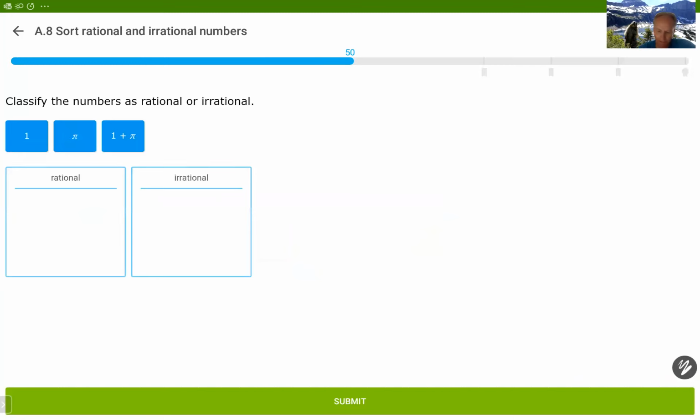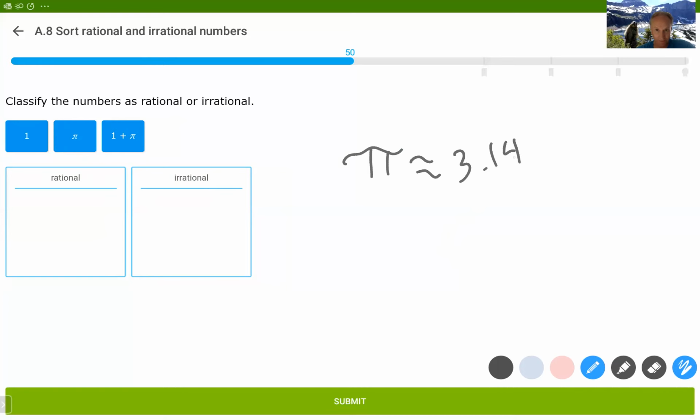Okay, now pi is also irrational. Pi is also considered to be a transcendental number. Pi, approximately 3.14. A lot of people think that's the exact value. It isn't. It's 3.14159, I think it's 265, and it keeps going forever and ever and ever, never ends, never repeats.